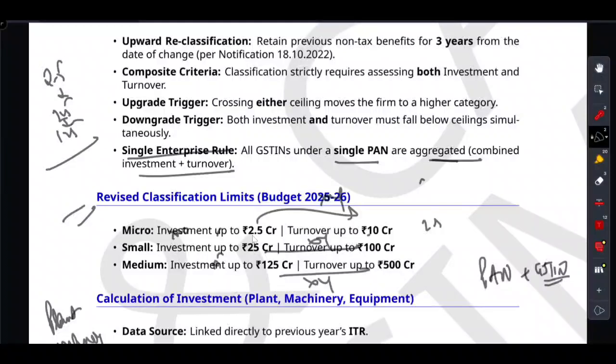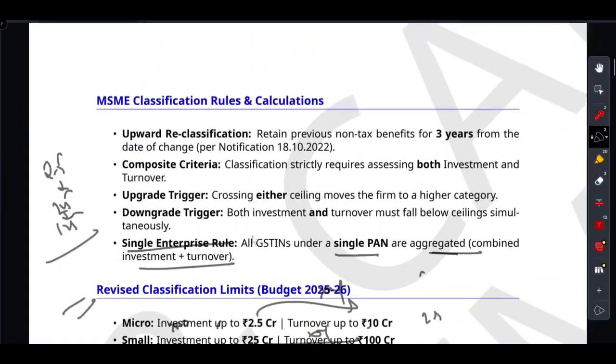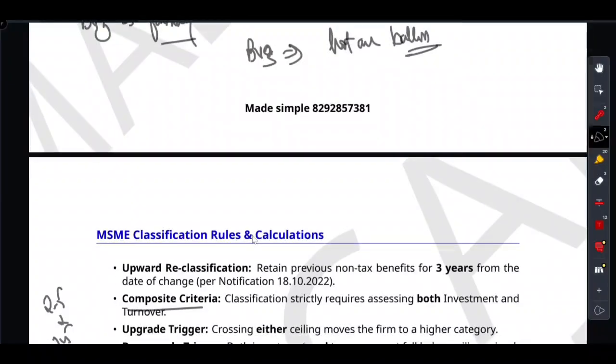Now, friends, the hot air balloon rule. How does the company change category based on this composite limit? Yes, very good question. Think of the business as a hot air balloon. This is an example through which you can understand. Suppose you want to go up, or you want to upgrade, you just need one blast of hot air.